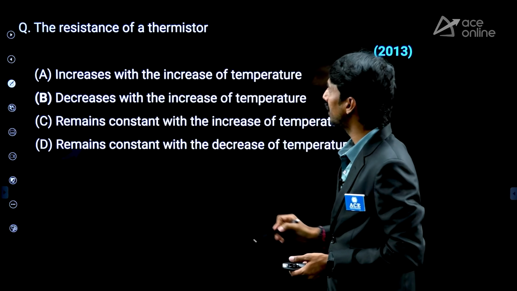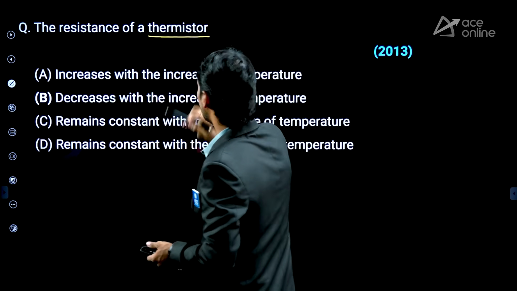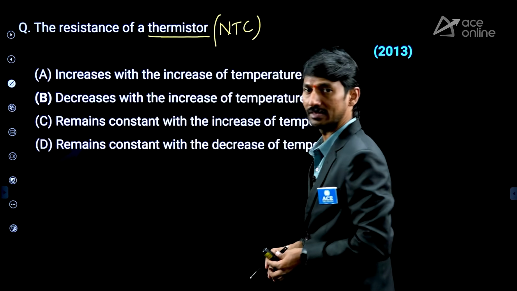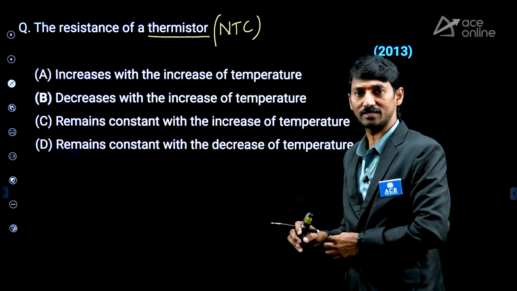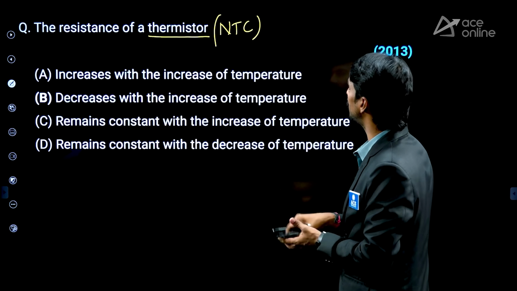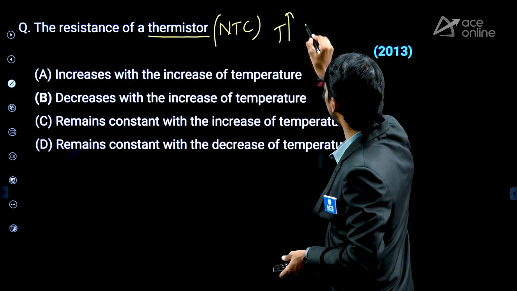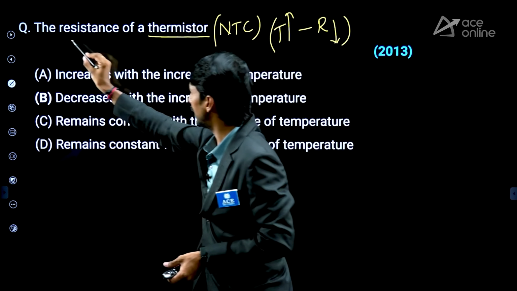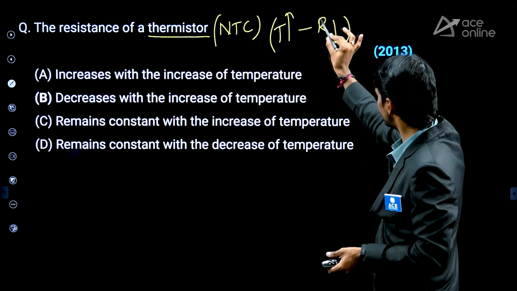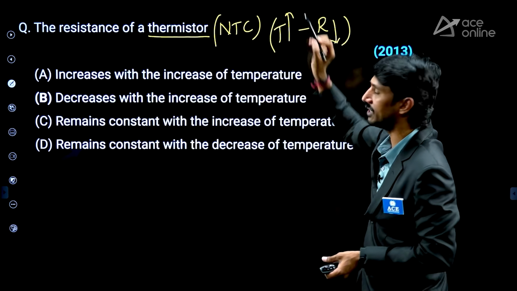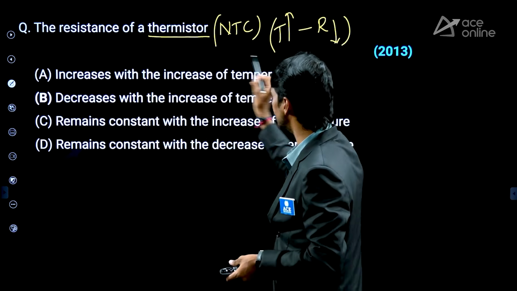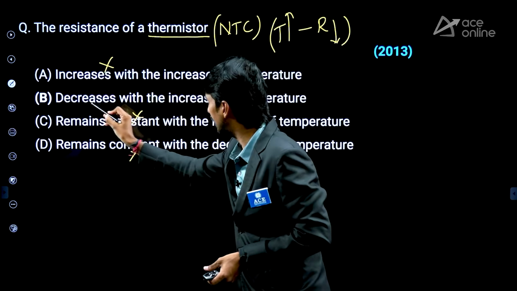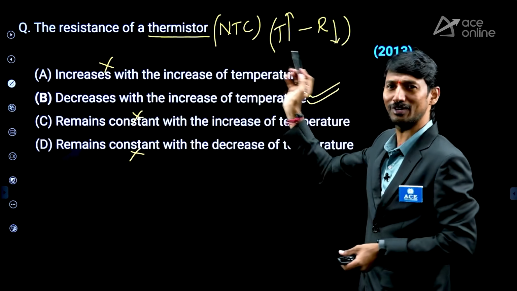Right? Next one. The resistance of the thermistor. Guys, the thermistor has a negative temperature coefficient of resistance. Now, what is the meaning of negative temperature coefficient? If the temperature is increased, automatically the resistance will decrease. The resistance of a thermistor is dash. Increases with increase in temperature, wrong. Remains constant, wrong. So what is the answer? Decreases with increase in temperature, because it is inversely proportional.